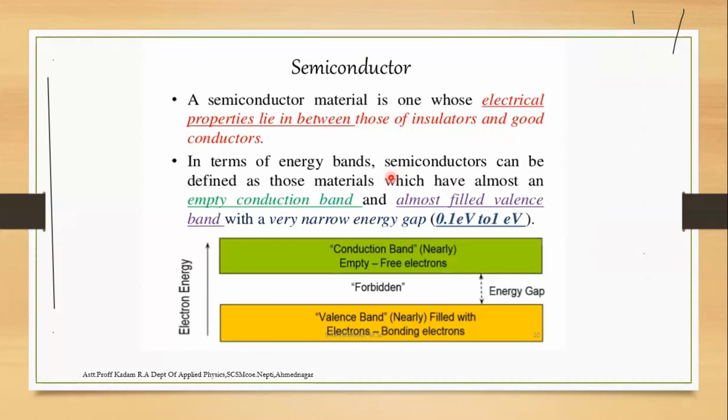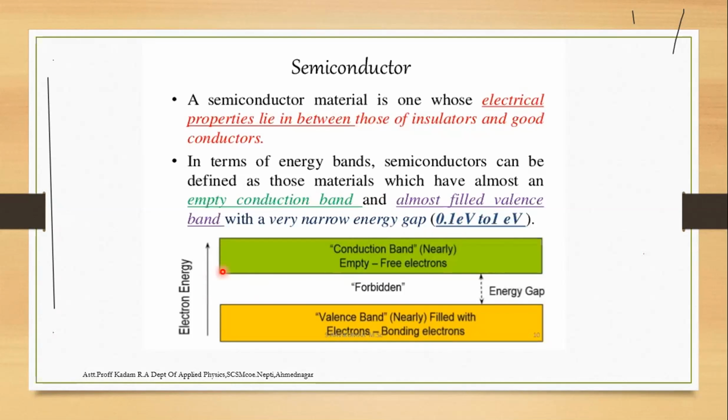In a semiconductor, the energy band has an empty conduction band and an almost filled valence band, and the energy gap required is 0.1 electron volt to 1 electron volt.